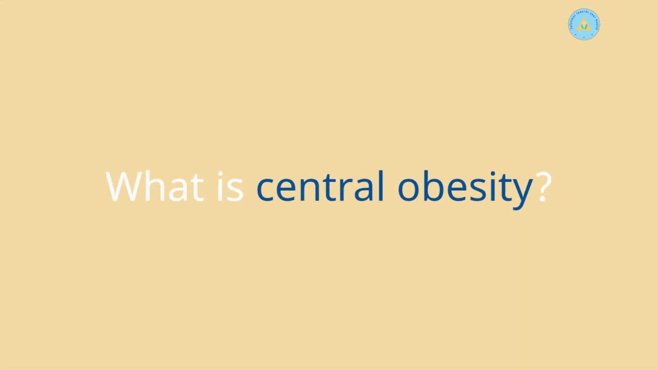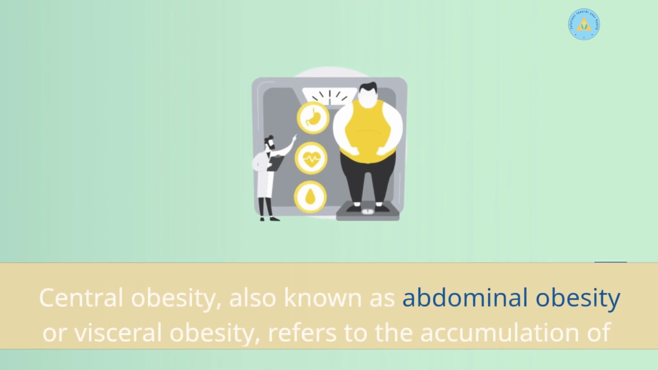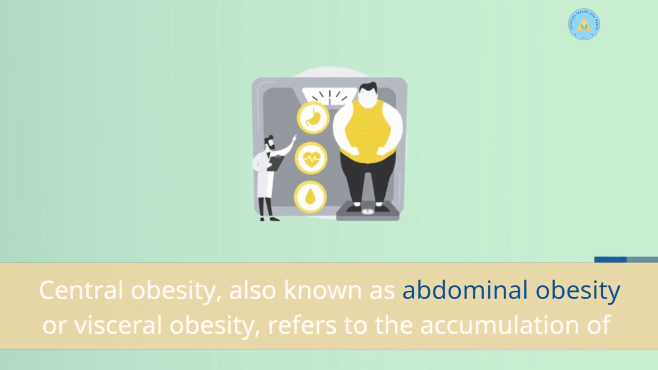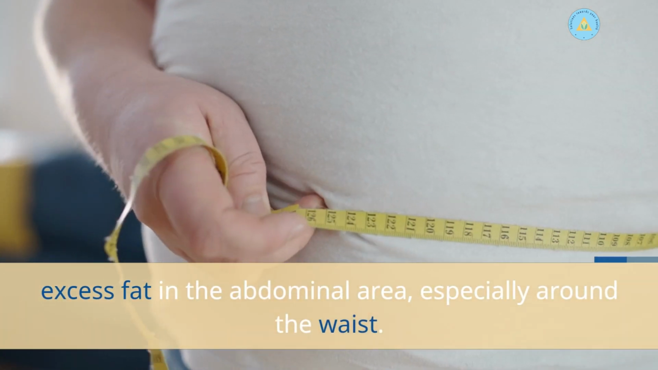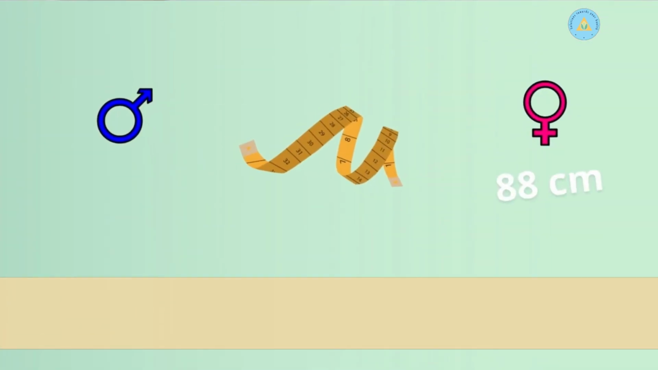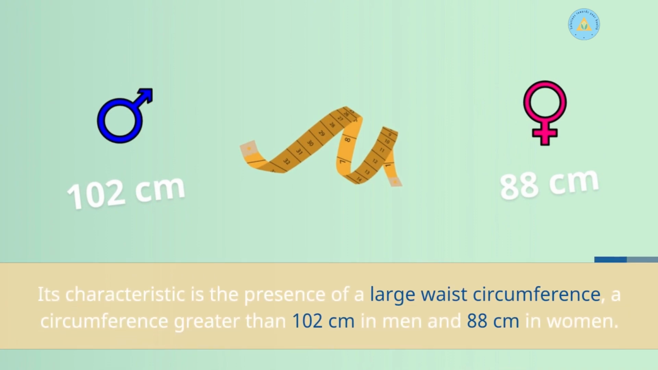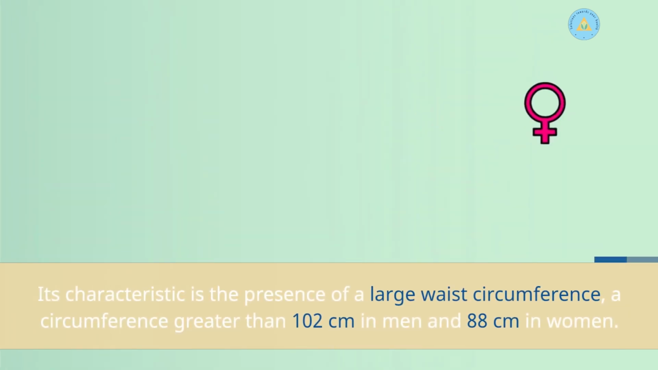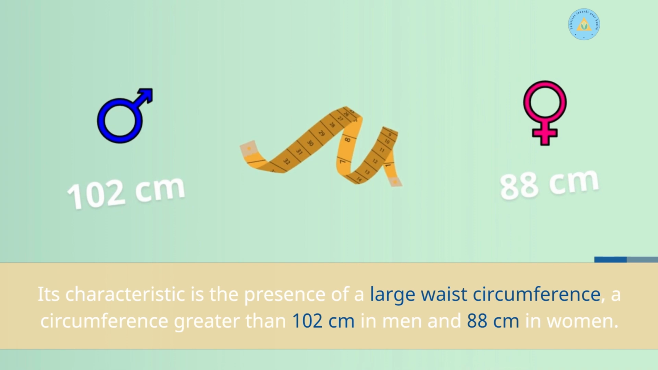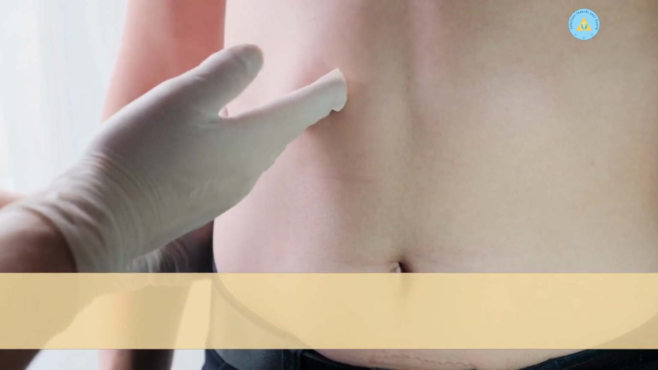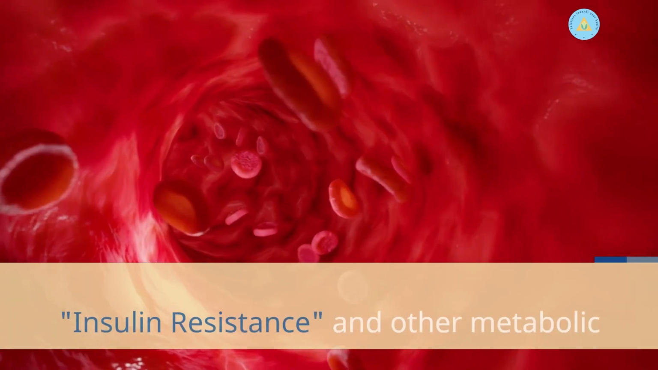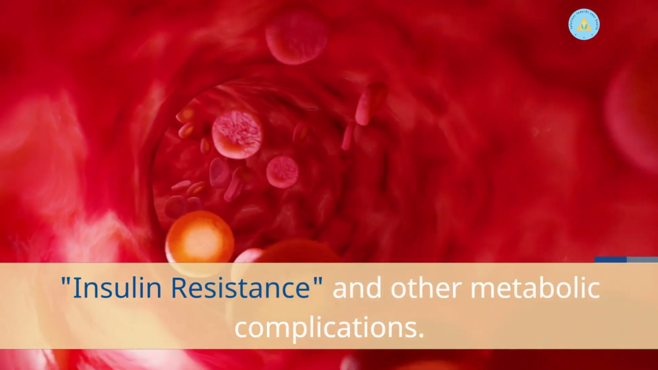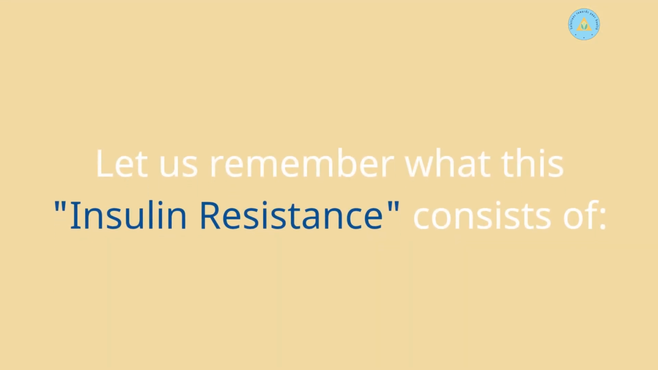What is central obesity? Central obesity, also known as abdominal obesity or visceral obesity, refers to the accumulation of excess fat in the abdominal area, especially around the waist. Its characteristic is the presence of a large waist circumference, a circumference greater than 102 centimeters in men and 88 centimeters in women. This fat accumulation around the abdomen is associated with an increased risk of insulin resistance and other metabolic complications. Let us remember what this insulin resistance consists of.